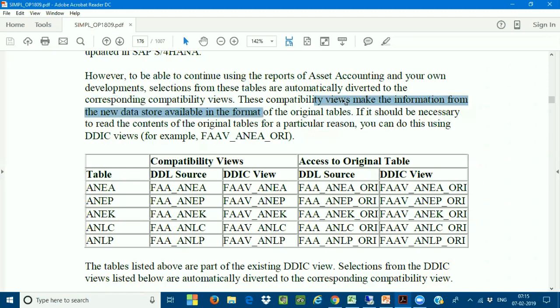This compatibility view makes the information from the new data stored available in the format of the original table. If it should be necessary to read the content from the original tables, not from the compatibility view, if I want to read the data from the original table, then, very important, you can do that. You can also retrieve the data from the original table. The original table is accessed by adding _ORI.